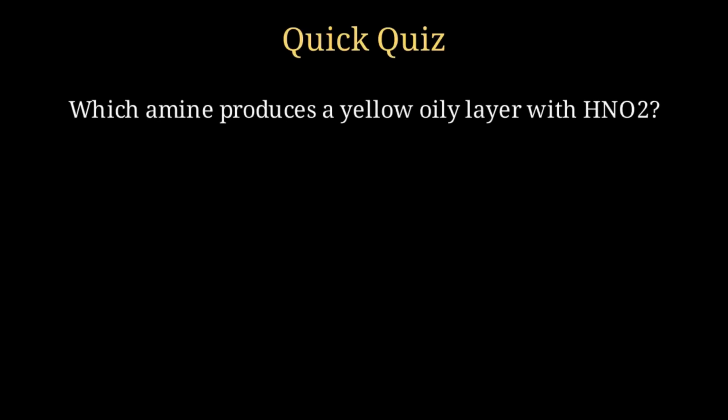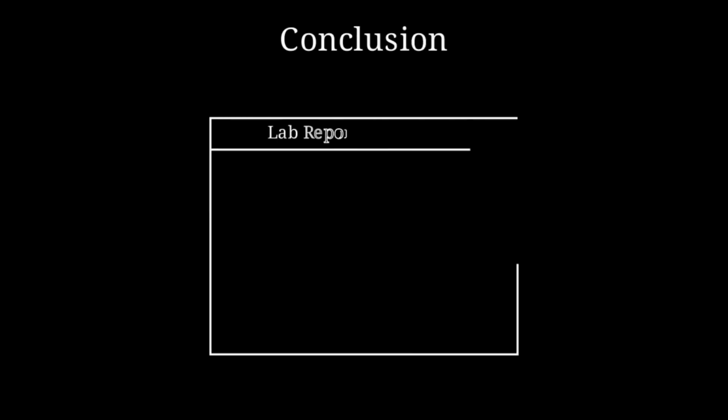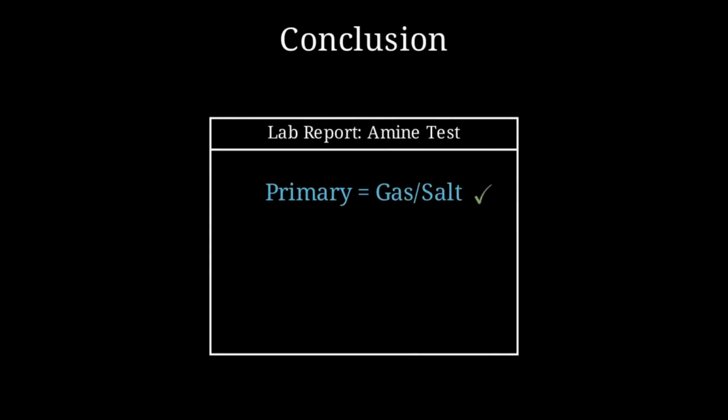Test your knowledge: which amine would produce a yellow oily layer when treated with nitrous acid? If you chose dimethylamine, you are correct, as it is a secondary amine and forms an N-nitrosamine. Understanding these reactions allows for the precise characterization of organic nitrogen compounds. By observing physical changes like gas evolution or oil formation, we can map the structure of complex molecules.